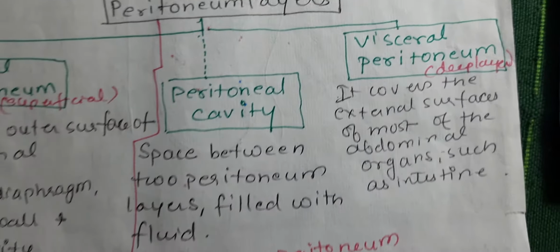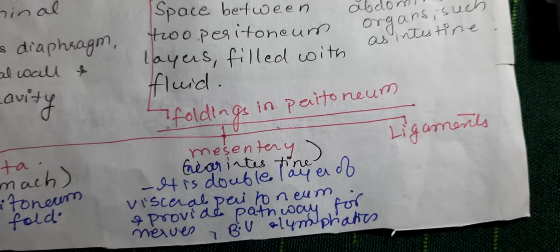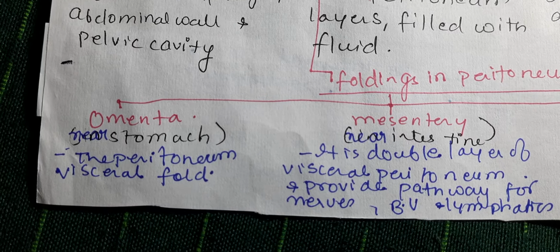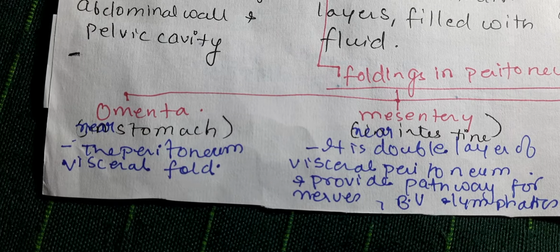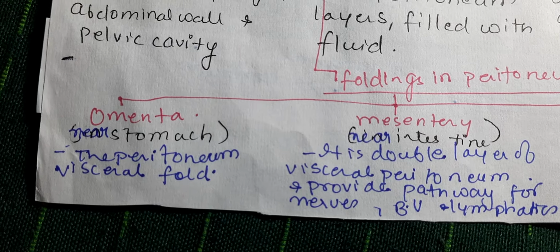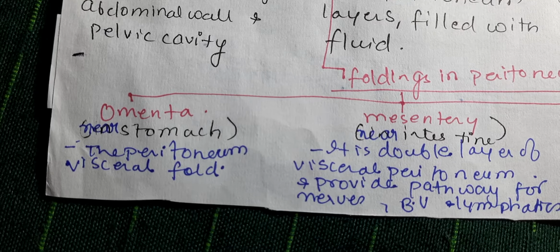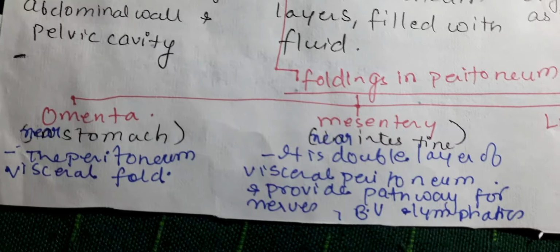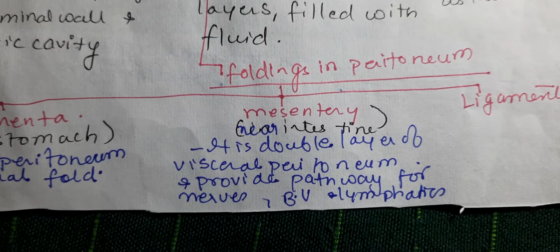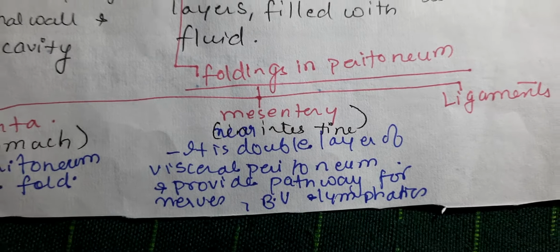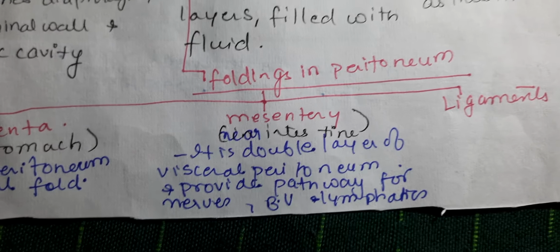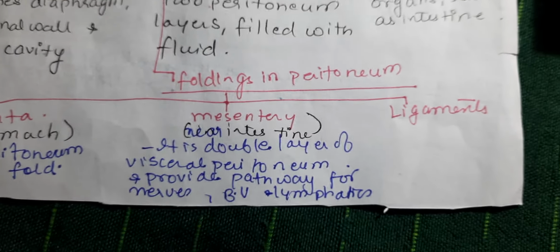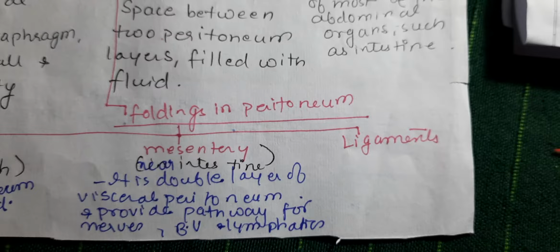Then there are folds present in the peritoneum. Like the omentum, which is present near the stomach: the visceral peritoneum, which lies inside, folds and forms the omentum. The mesentery is near the intestine; it is a double layer of visceral peritoneum and provides a pathway for nerves, blood vessels and lymphatics. And then there is the ligament.